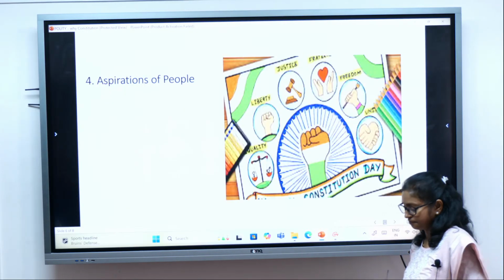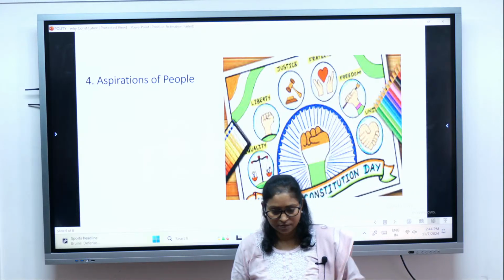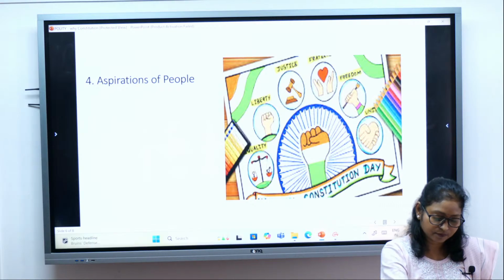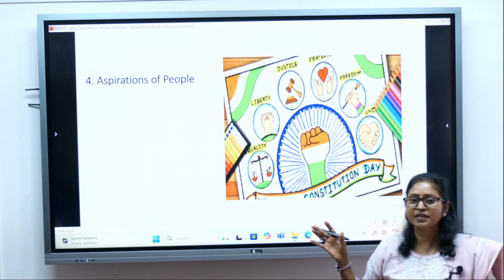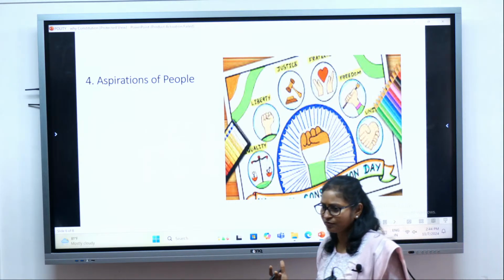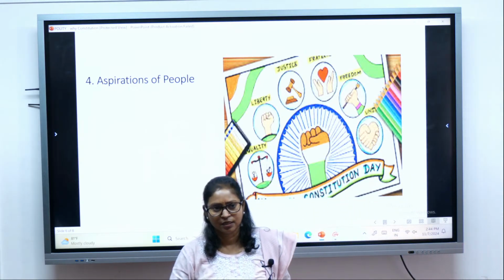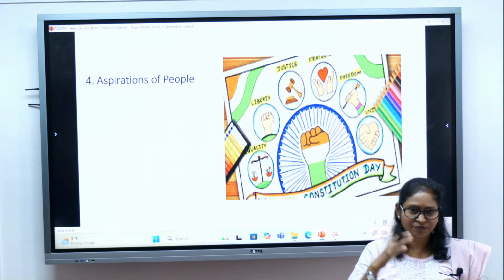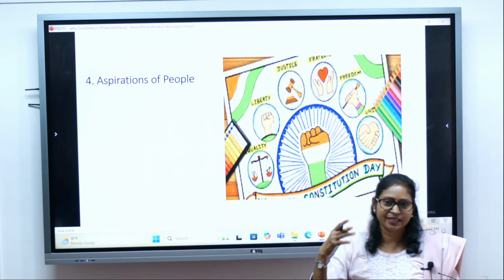Aspirations of the people. The Constitution also contains the aspirations of the people, what the people aspire. As we have already discussed, during the freedom struggle we had a certain vision of what type of society India would be.